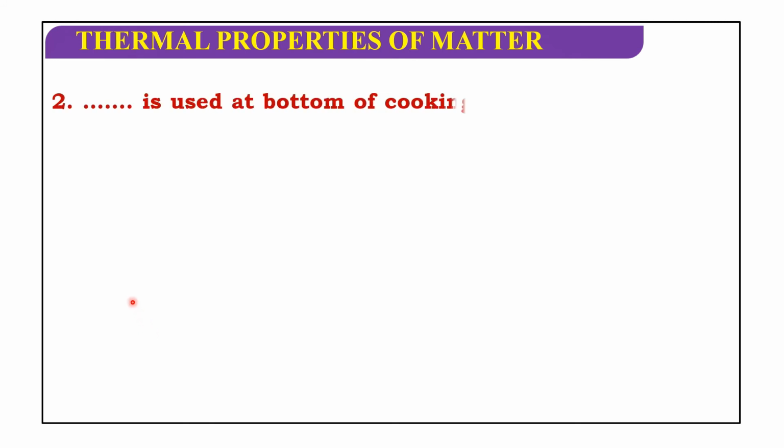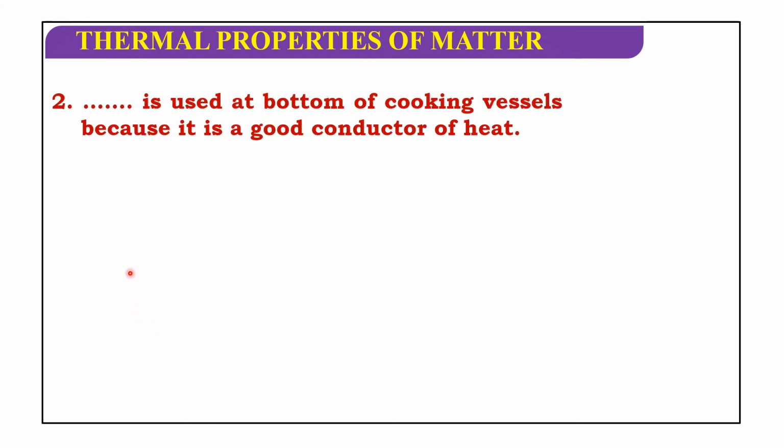Next, dash is used at the bottom of cooking vessels because it is a good conductor of heat: iron, copper, gold, silver. Copper is used at the bottom of the cooking vessels because it is a good conductor of heat. So copper is the correct answer.